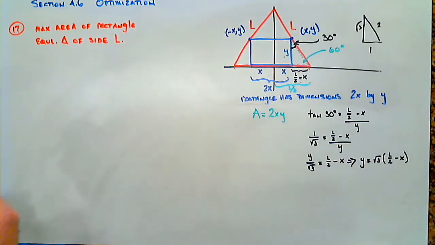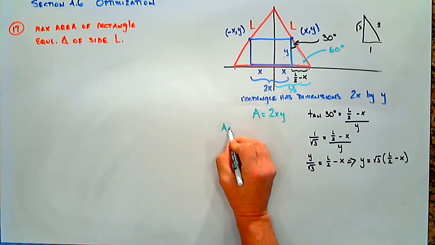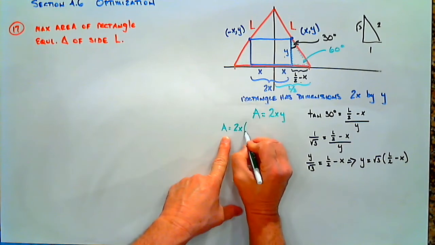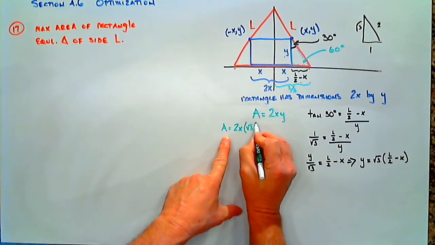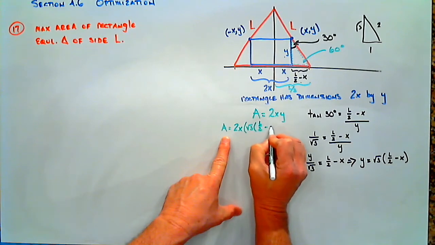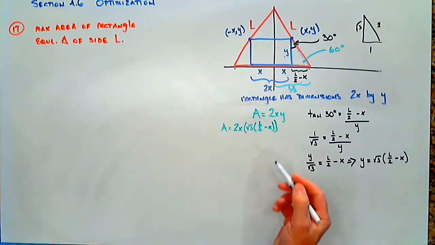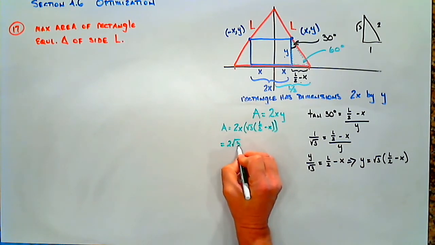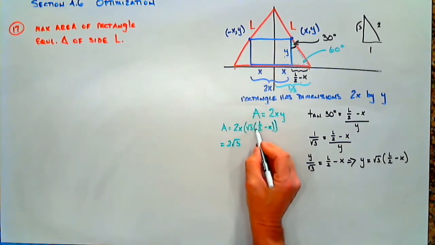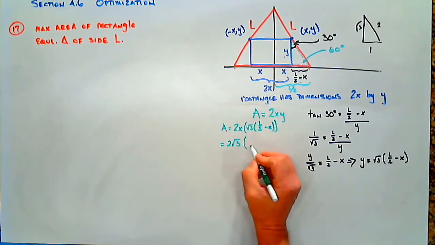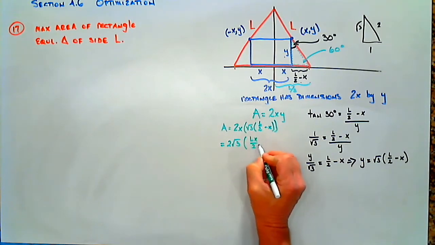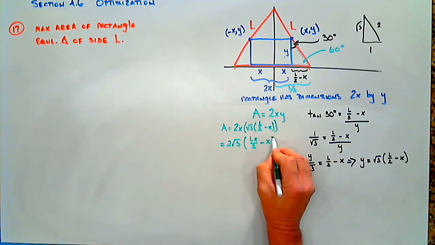Now, where does that lead us? Well, it leads us to an expression for A that now has only one variable. A is equal to 2x times y, but we now know y is the square root of 3 times L over 2 minus x. So if we multiply that together, what do we get? We get 2 root 3, put those out in front, times Lx over 2 minus x squared.